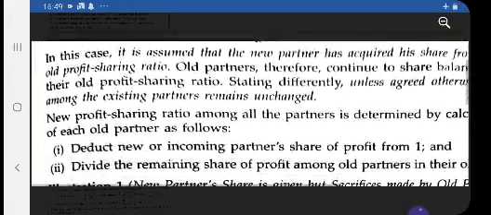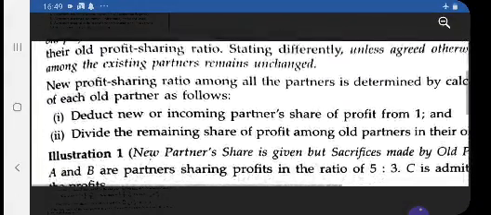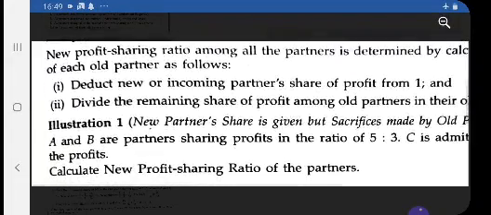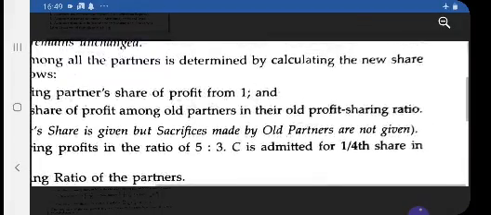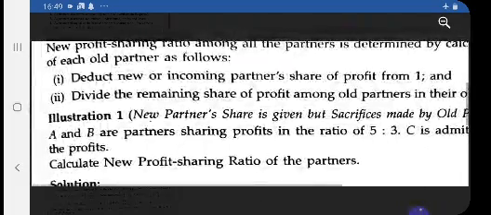So simply don't panic, just see the question and come to the illustration, which will make the meaning more clear. Like A and B are partners, their old profit sharing ratio is 5:3, and C is admitted for 1/4 share in the profit. That means C is coming in on a 1/4 share.